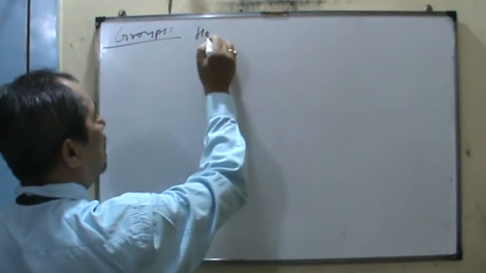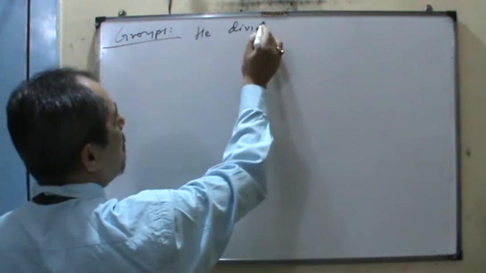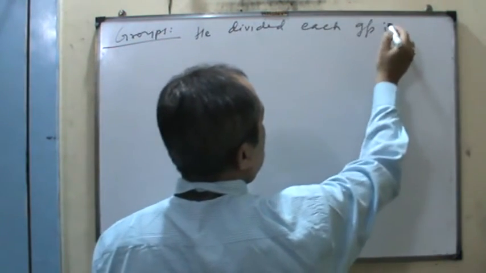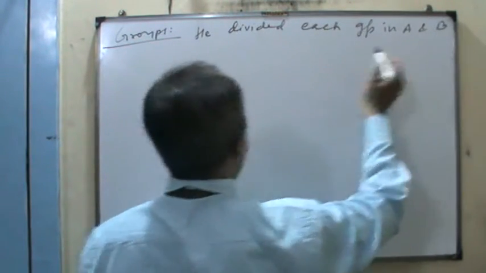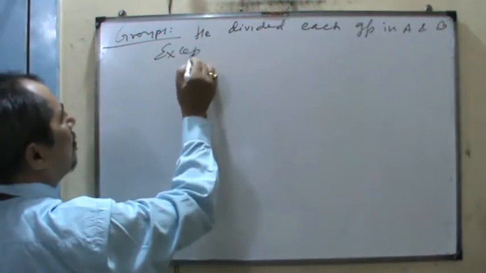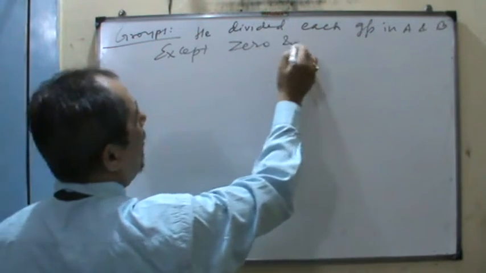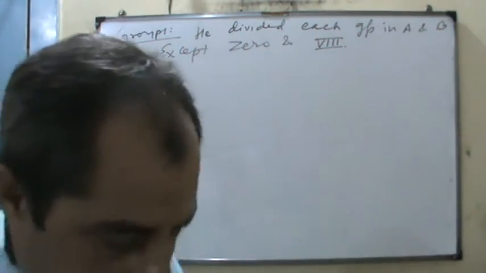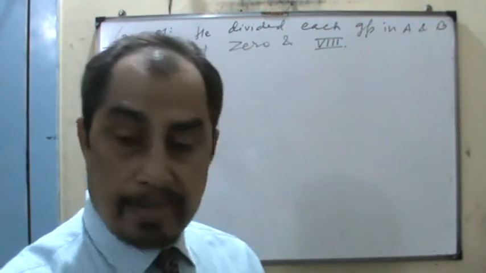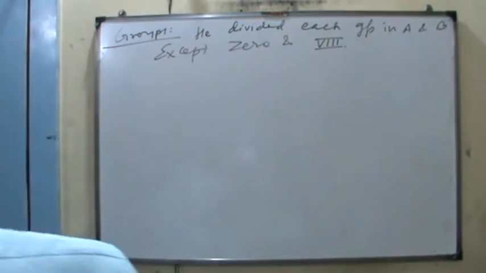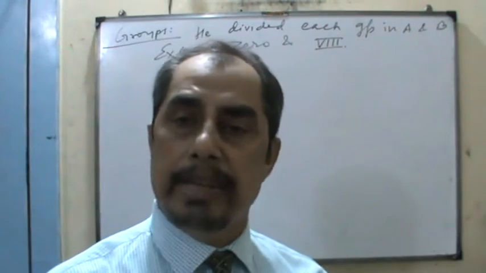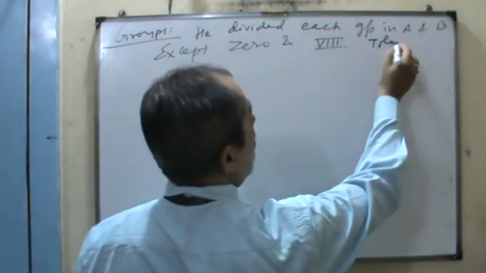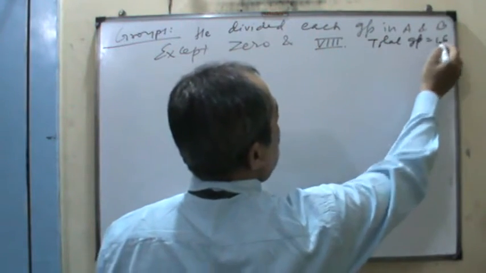He divided each group into A and B, except group 0 and group 8. That means from 1st to 7th, Mendeleev divided into A and B. So that means 7 into 2, 14, and the total groups are 16,